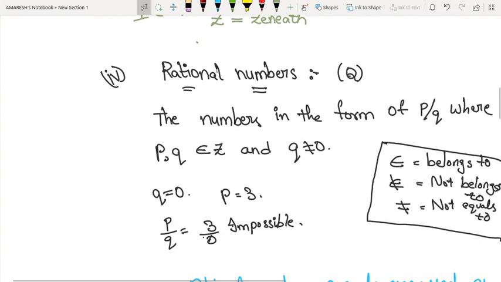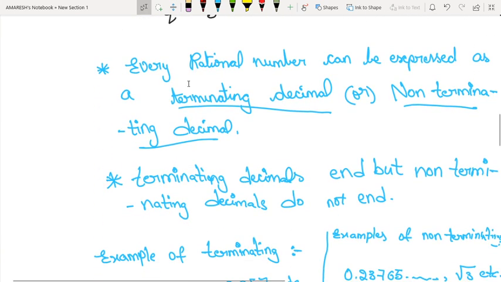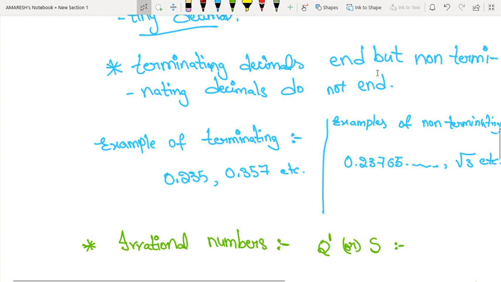The fourth type of numbers is rational numbers. Rational numbers are denoted with capital Q. They are numbers in the form of p by q, where p, q belong to Z and q is not equal to 0. Another important theorem: every rational number can be expressed as a terminating decimal or a non-terminating decimal. Terminating decimals are decimals which end, but non-terminating decimals do not end.